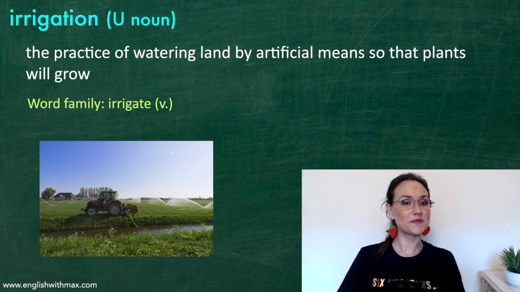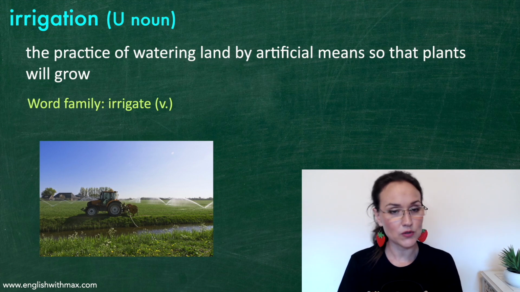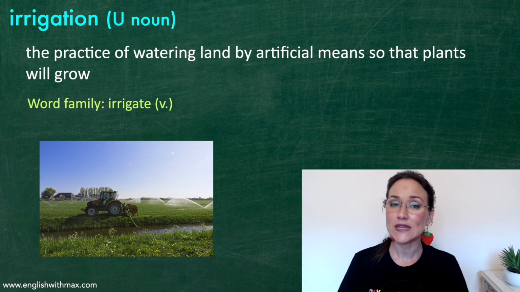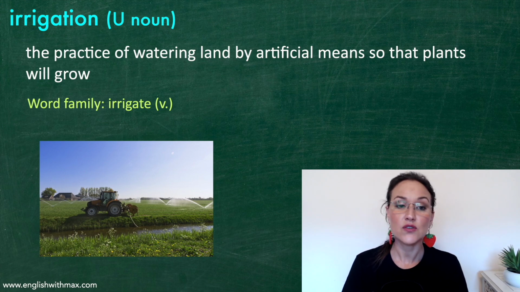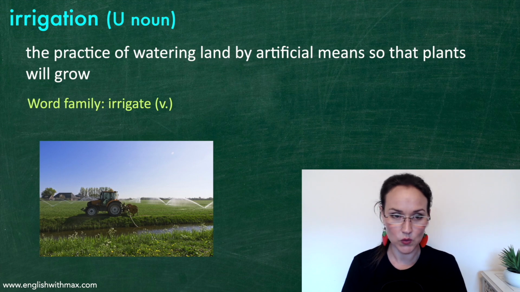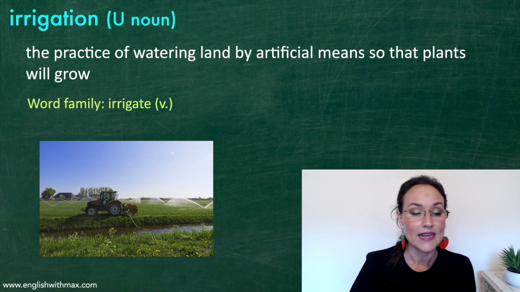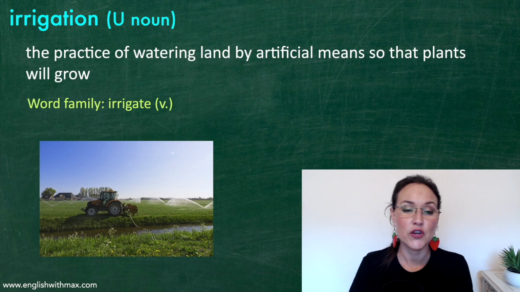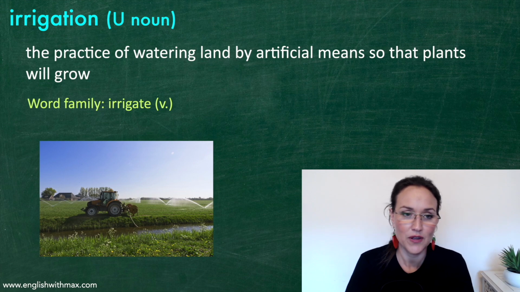Okay, the next one. Irrigation. This is an uncountable noun. Irrigation is the practice of watering land by artificial means so that plants will grow. There are various means of irrigation. Now the word family, we have the verb to irrigate. So that's just the verb of irrigation.